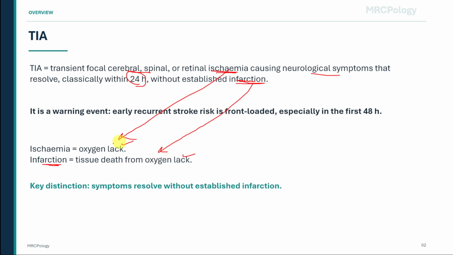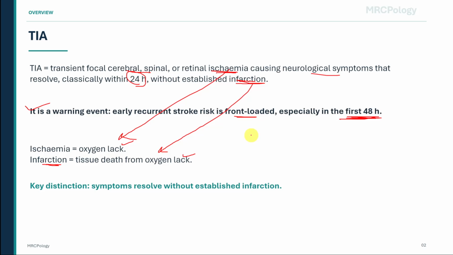MRCP trap: do not think of TIA as a benign event just because the symptoms have resolved. A TIA is a warning event. The risk of recurrent stroke is front-loaded, especially in the first 48 hours. That is why rapid assessment and treatment are so important.